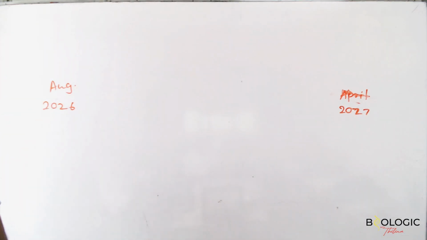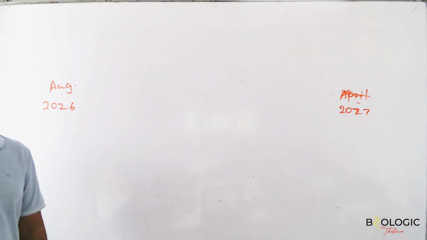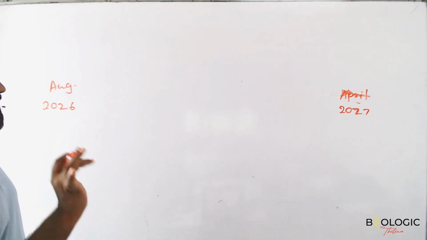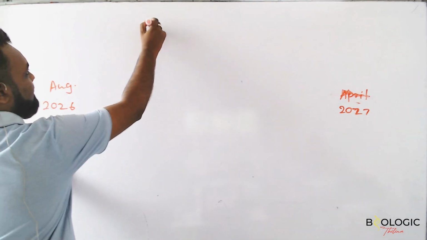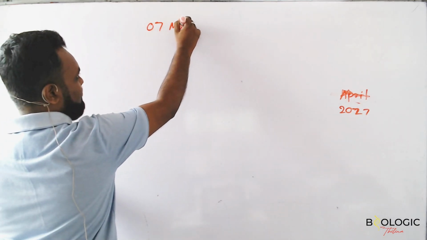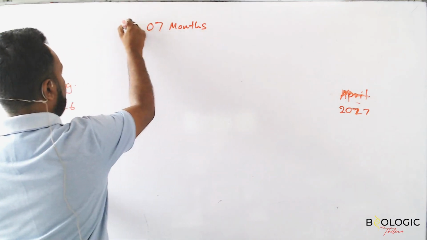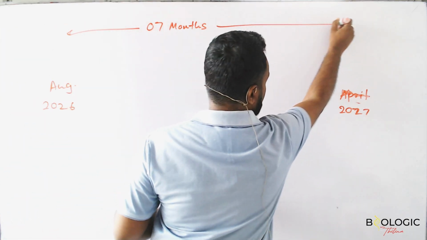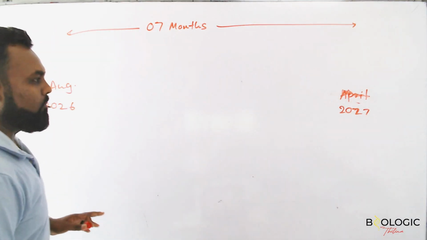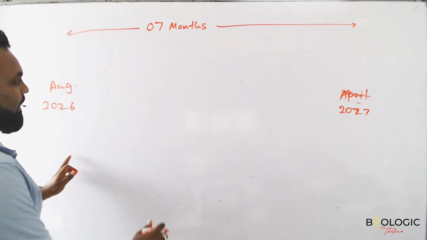So how many months are there? Except August and April: September, October, November, December, January, February, March. 7 months. Only 7 months. So the entire period is 7 months. So let's calculate for 7 months. Right. For biology, this is our plan.